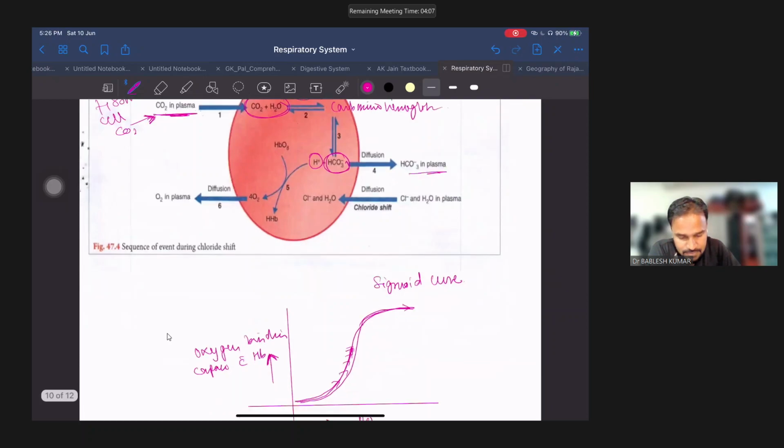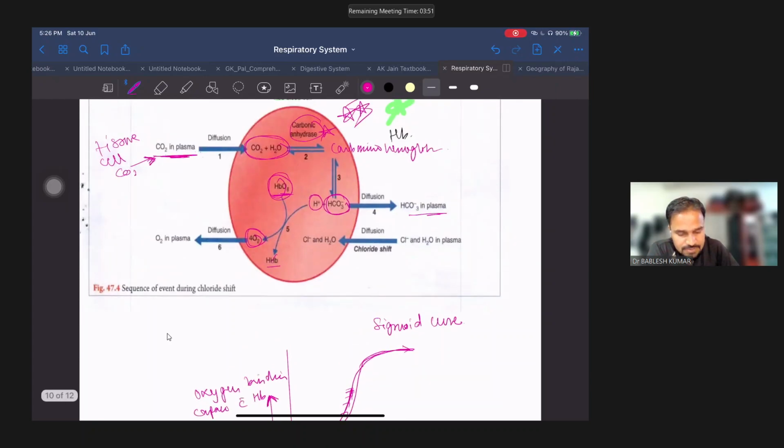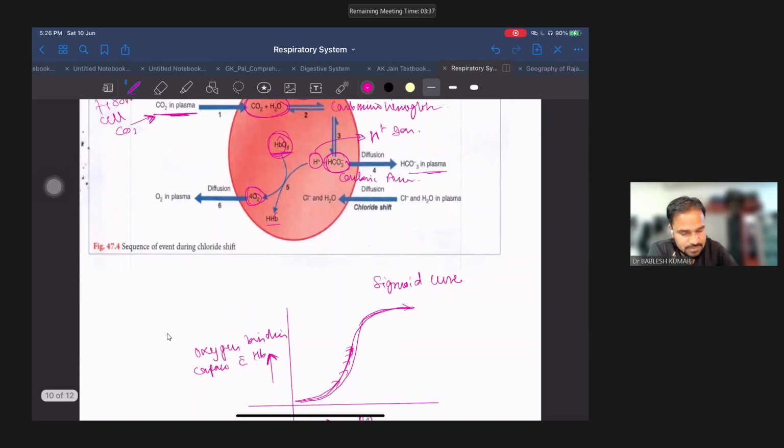Similarly, the H plus molecules get combined with oxyhemoglobin, HbO2, to form HHb, and oxygen is released. So this complex process happens with the help of this ionic balance, the hydrogen ion and the bicarbonate ion.